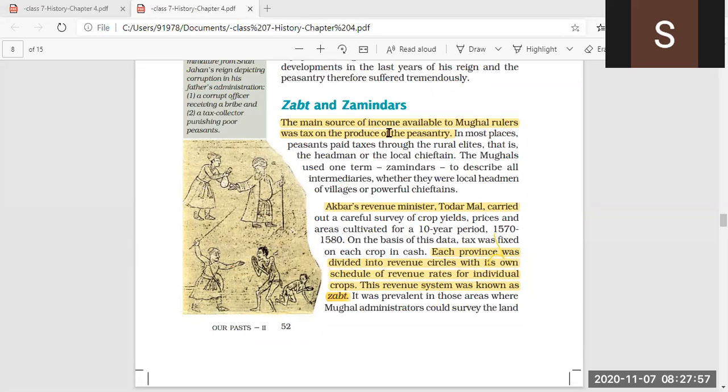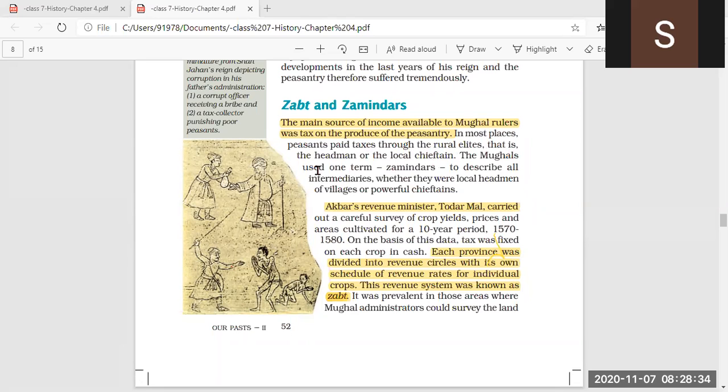Now, Zabt and Zamindar. The main source of income available to Mughal rulers was tax on the produce of the peasantry. How were the Mughal rulers getting income and increasing their economy? Through the taxes put on the produce of the peasantry. That means tax was taken on whatever production the farmers had.